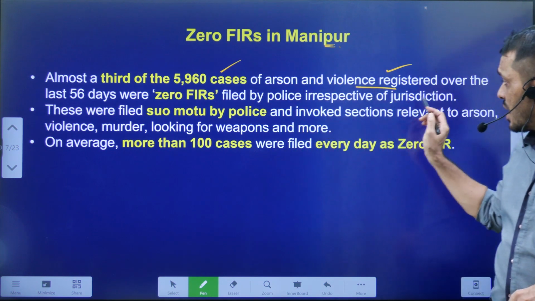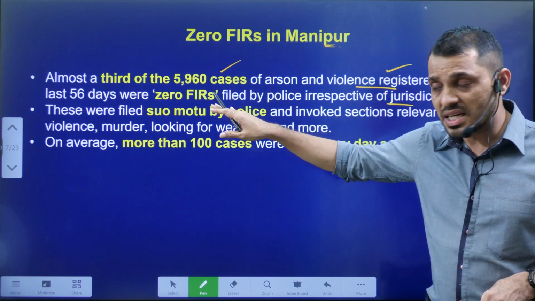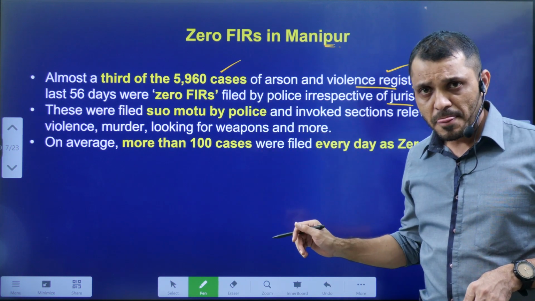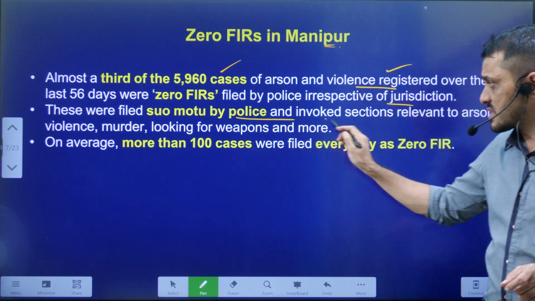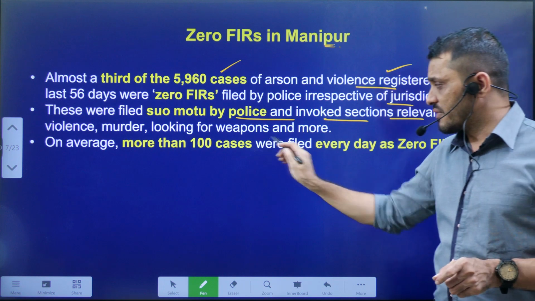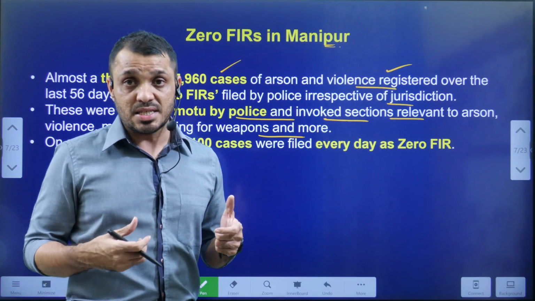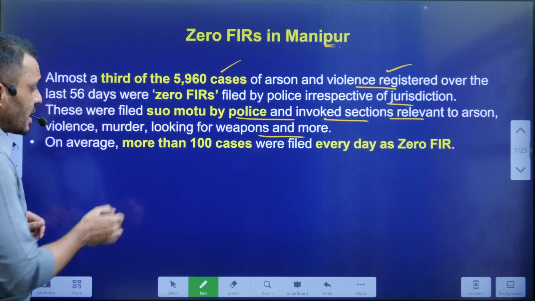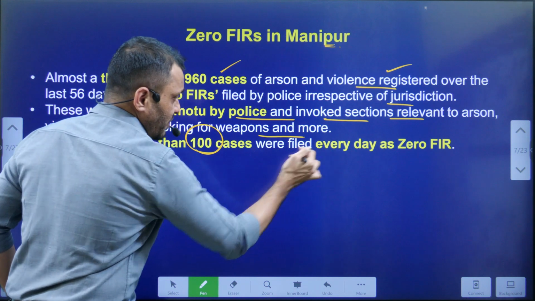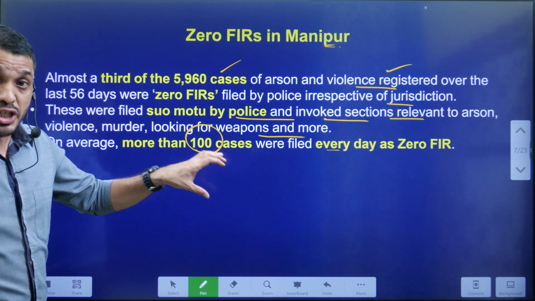Out of them, almost one third, that means around 2,000 cases, are Zero FIRs. And the majority of the Zero FIRs are suo motu cases filed by the police officials. Suo motu cases means police themselves are taking up the cases without any complaints. On average, more than 100 cases were filed every day as Zero FIR. That means Zero FIR was pretty much in news.